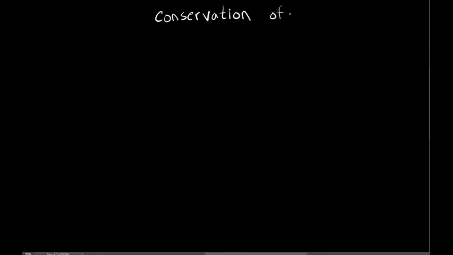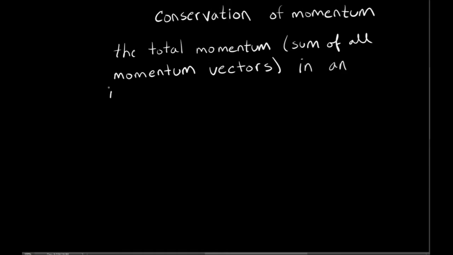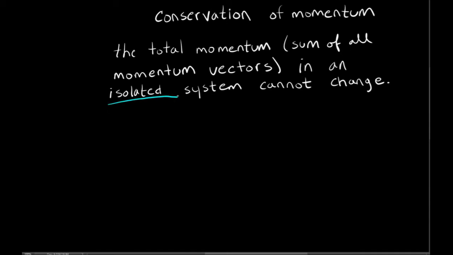Hey guys, in this lecture we're going to talk about the conservation of momentum. What this law tells us is that the total momentum, the sum of all momentum vectors in an isolated system, cannot change. The key here is understanding what an isolated system is, and it's kind of an abstract concept.